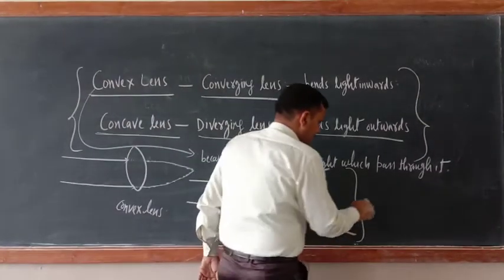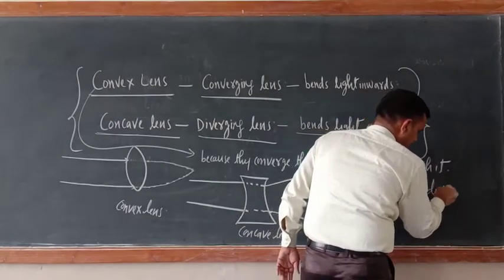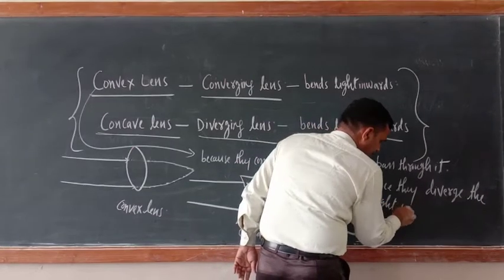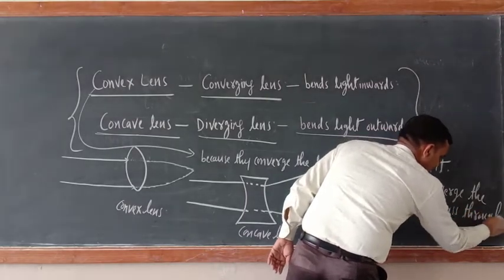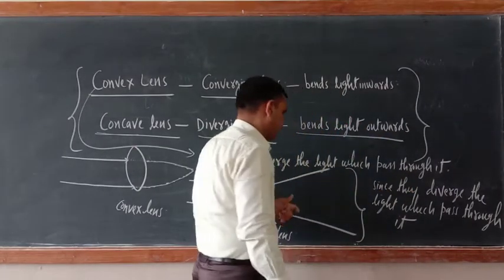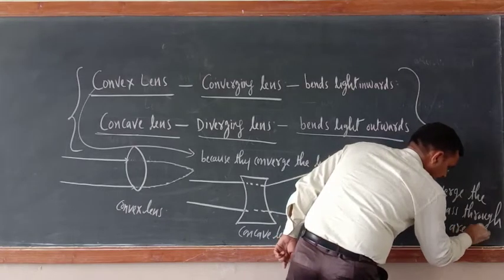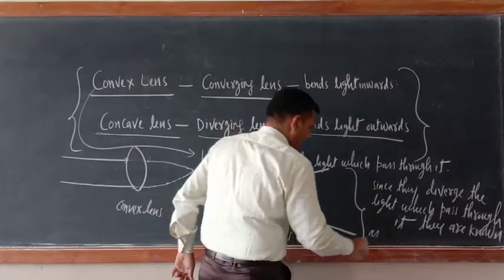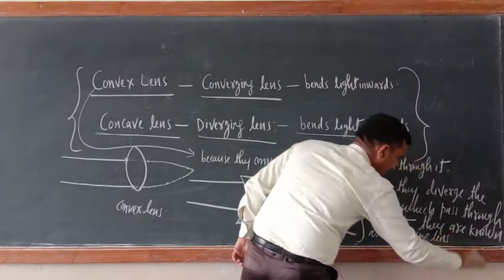So here you can write: since they diverge the light which passes through it, that is why they are known as diverging lens.